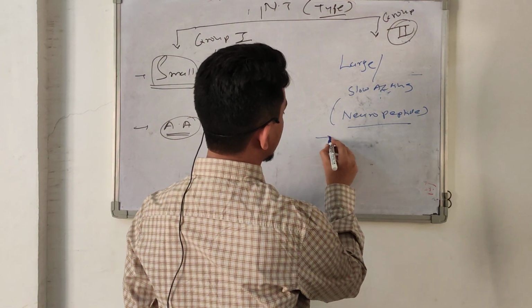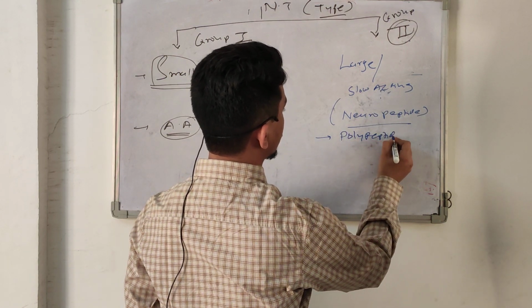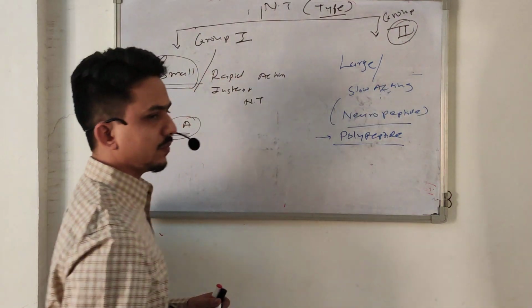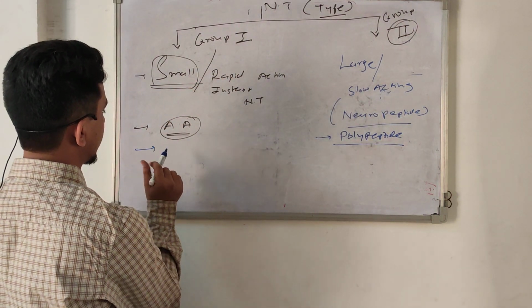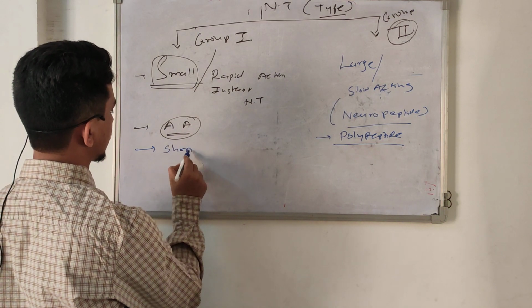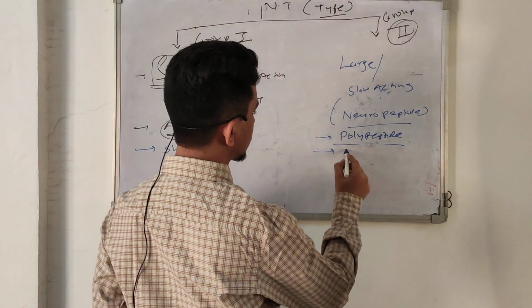It is a polypeptide, maybe a polypeptide sometimes. Its action is a very short time, short acting. It is called short acting. This is the long acting.